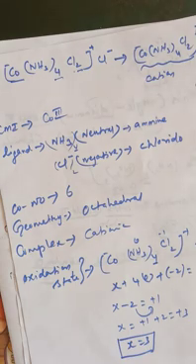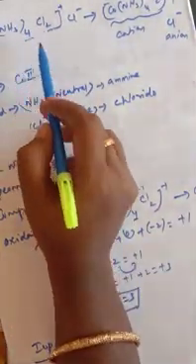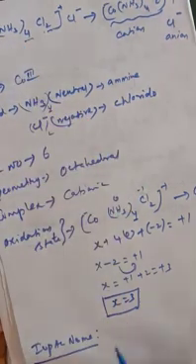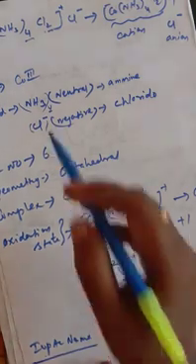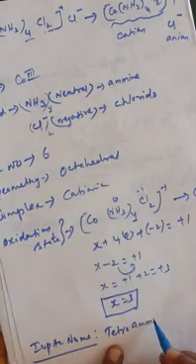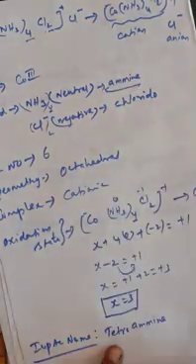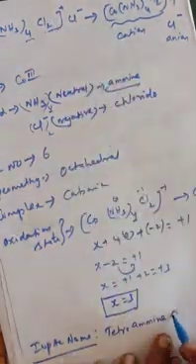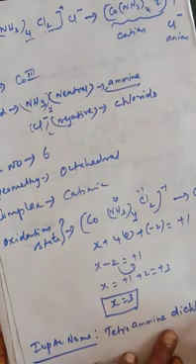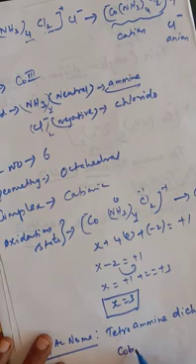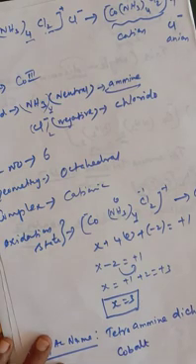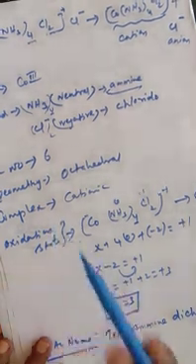A comes first, so it must be ammine. There are 4 ammonia ligands, so it will start with tetra: tetraammine. Again the negative ligand, how many? 2, so dichlorido. Then cobalt.